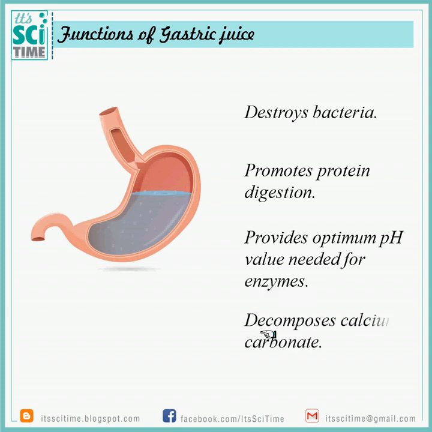Last one, it decomposes calcium carbonate. Sometimes we take calcium carbonate when we eat small fishes. Sometimes we eat them with the bones. Those small bones can be decomposed by the hydrochloric acid in the gastric juice, and those are the functions of gastric juice. Finally, with that one, we will end part 4 of the digestion lesson.